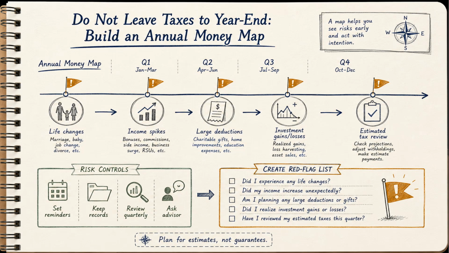Create a red flag list. Red flag 1, income is much higher this year, but tax cash has not increased. Red flag 2, many investment payouts or sales occurred, but records are not saved. Red flag 3, all emergency reserves are invested. Red flag 4, documents are scattered across email, phone photos, paper, and broker portals. Red flag 5, taxes, insurance, tuition, and mortgage costs cluster in one month. A red flag is not a failure. It is a prompt to update the map.